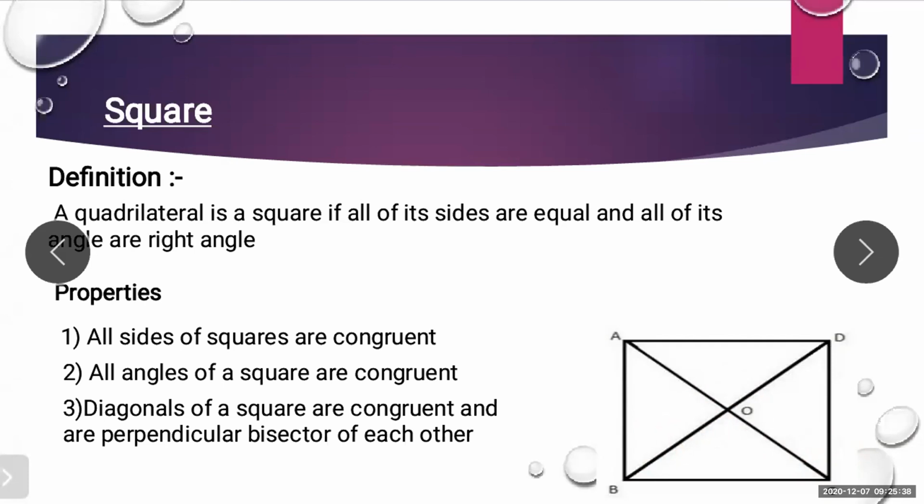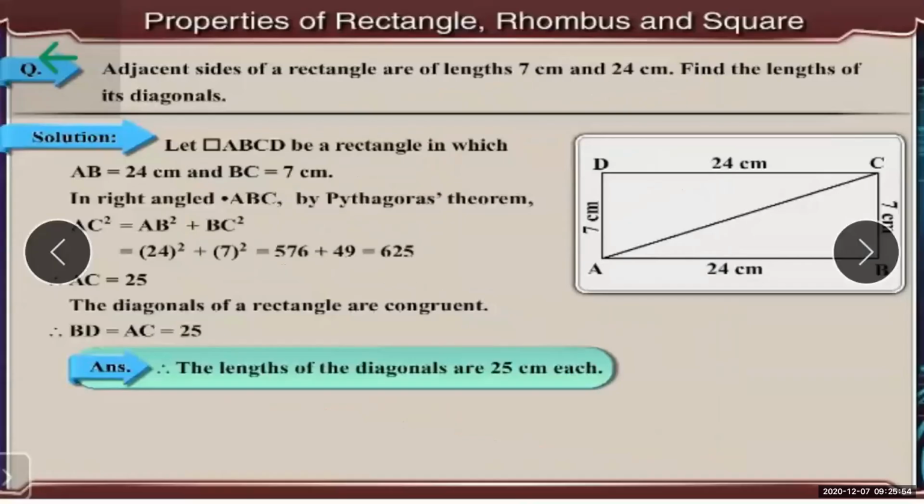And again, if all the four sides are congruent, then the length of the diagonals will also be congruent. So this is the definition and the properties of a square. Now, let's see how these properties are helpful for solving the sums.